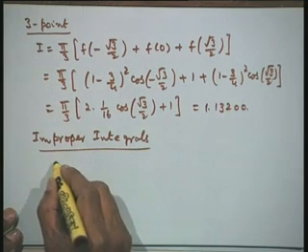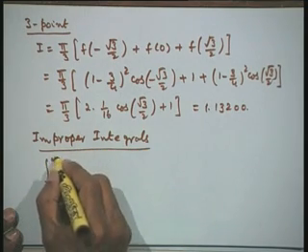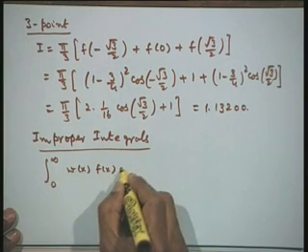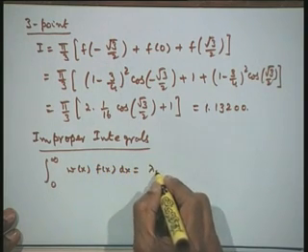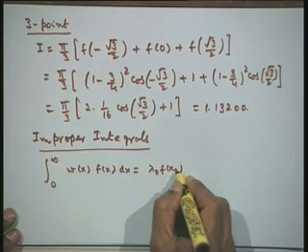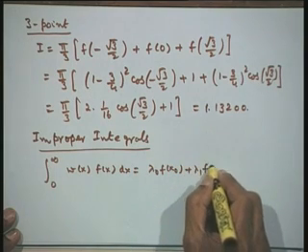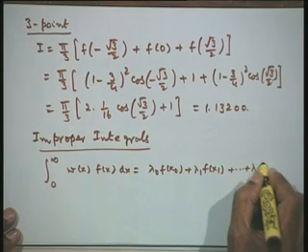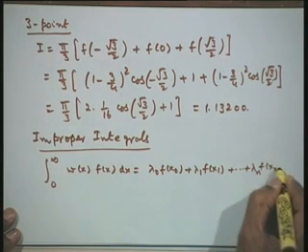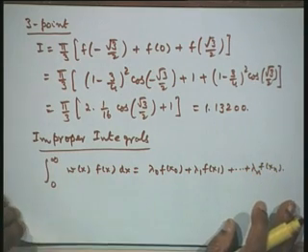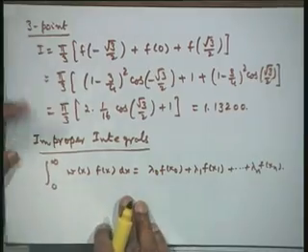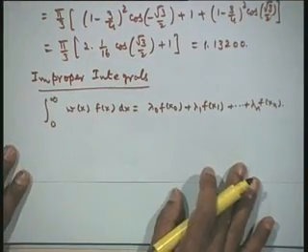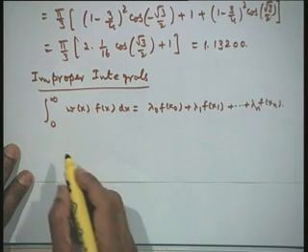So, let us look into those problems. We shall first consider the formula of the type integral from 0 to infinity of w(x) f(x) dx is lambda 0 f(x0), lambda 1 f(x1), up to lambda n f(xn). The first class of the formulas that we consider is where the weight function is w(x) equal to exponential of minus x.